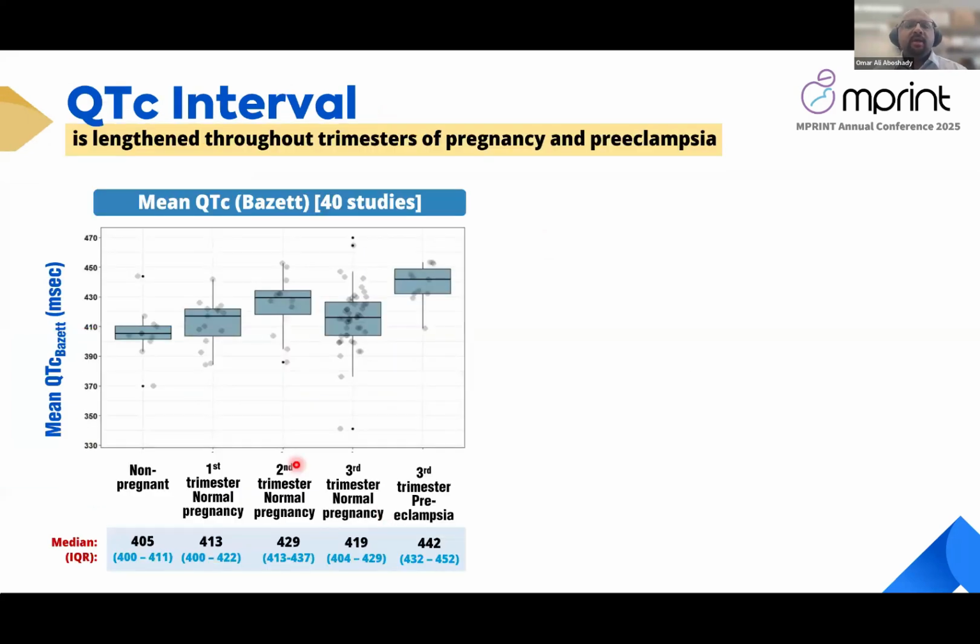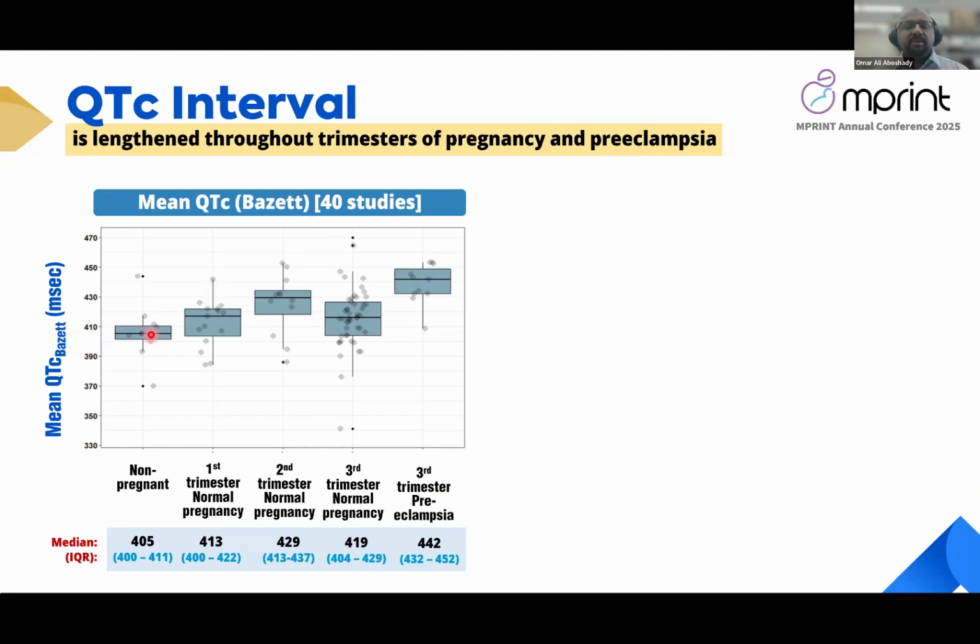In this figure, it's showing a box plot for 5 different groups. The first group is the non-pregnant control group, then first trimester, second trimester, third trimester normal pregnancy, and third trimester preeclampsia. On the y-axis, you can find the mean QTc corrected by Bazett in milliseconds in 40 studies.